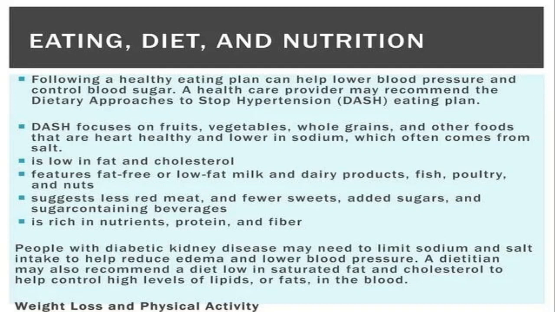You can take in a smaller amount, right? And you can take rich amounts of nutrients, protein and fiber in your diet, right? These are some things you can add or cut down in your diet plan to prevent kidney disease from diabetes or blood pressure, right?